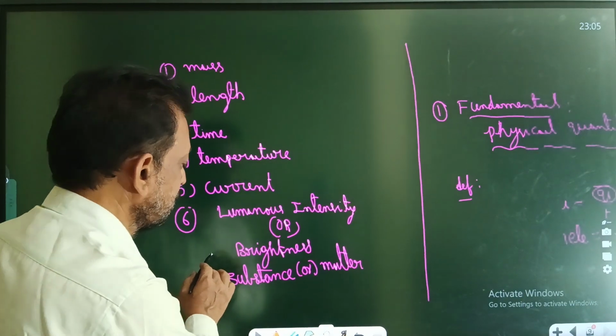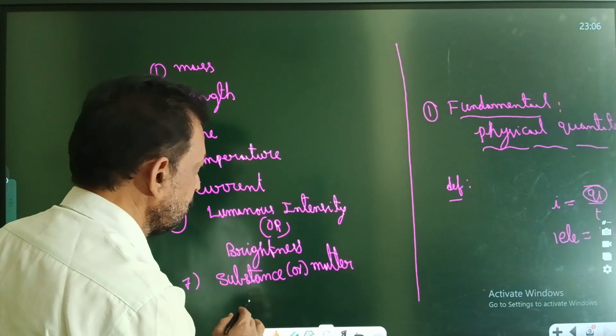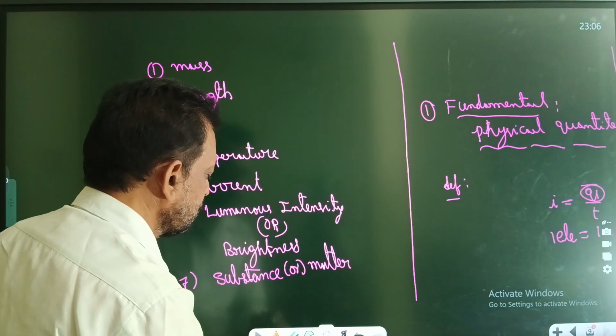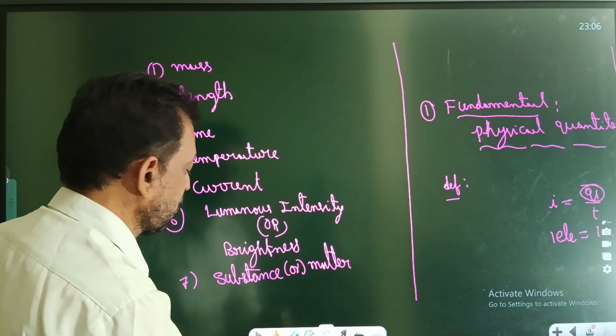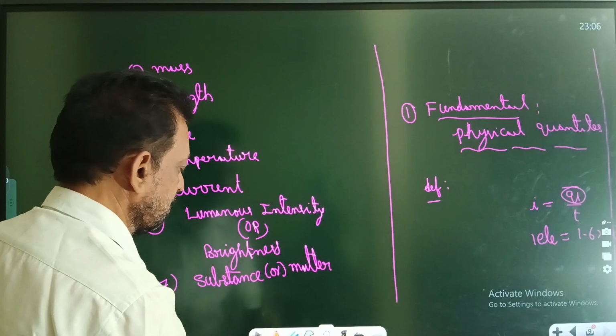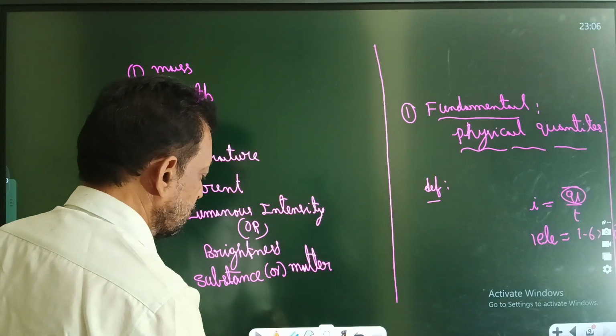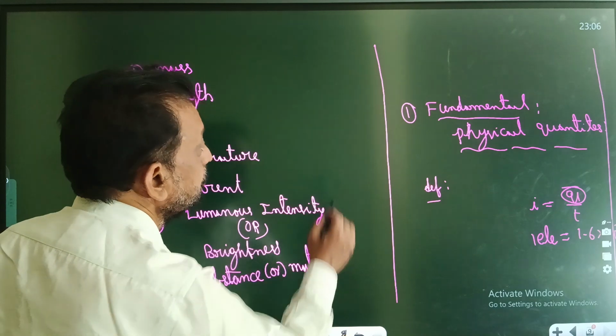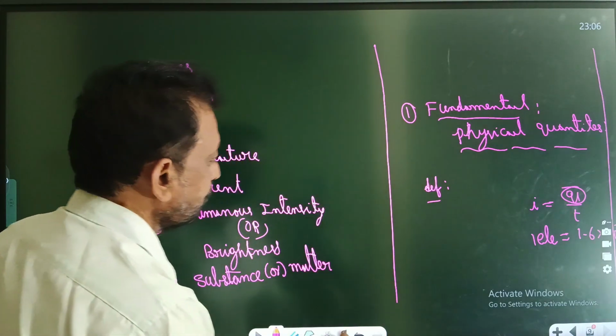Now, what are the unit names? We can make it into a tabular form. See here, all of you. I am going to make a table.